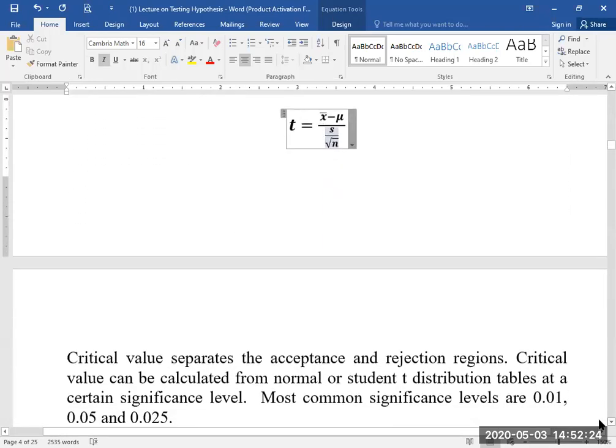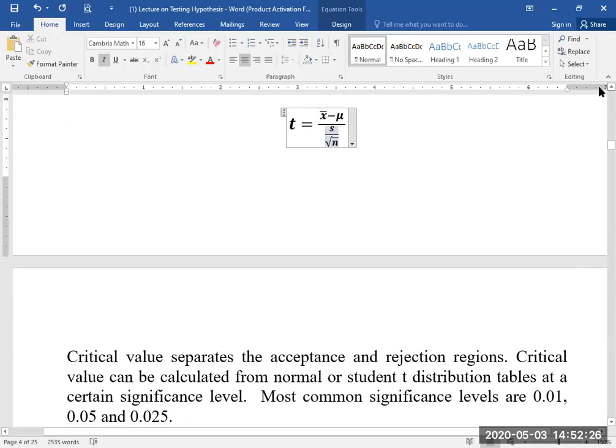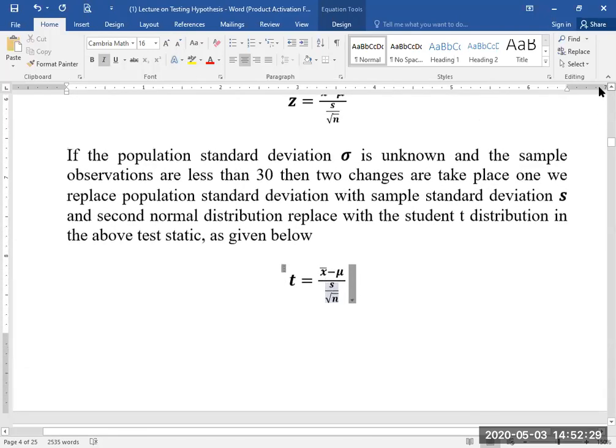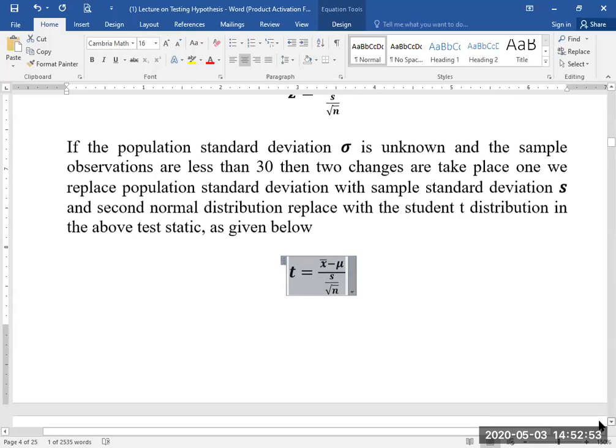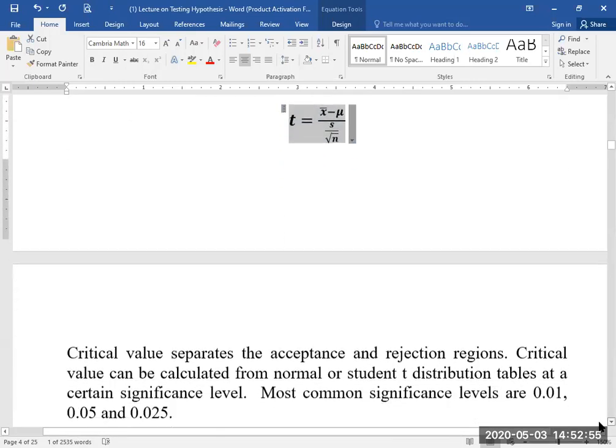If someone has difficulty in obtaining 30 observations, then he can choose fewer than 30 observations, whatever is easily taken from the population. Then he also does not know the standard deviation, therefore he can use the standard deviation of the sample, but the distribution changes from Z to T. In this way he can find the test statistic.